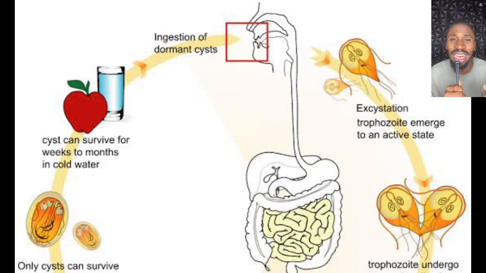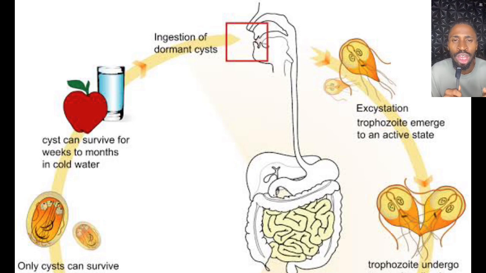When it passes through the stomach, in the small intestine, especially the duodenum, what happens? Due to the presence of digestive enzymes and acid, the cyst opens. We call it excystation. It opens, and when it opens, it becomes a trophozoite. First of all, it is a cyst that was ingested. Then when it gets to the small intestine, due to the help of acids and digestive enzymes, excystation occurs, whereby the cyst opens and then becomes a trophozoite.